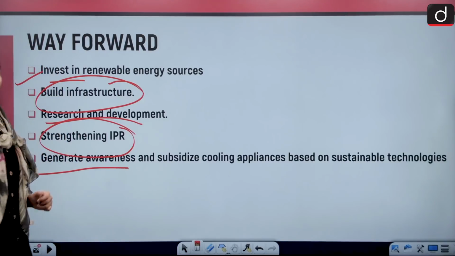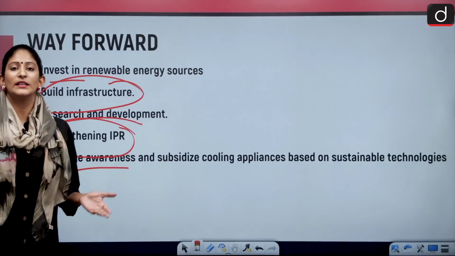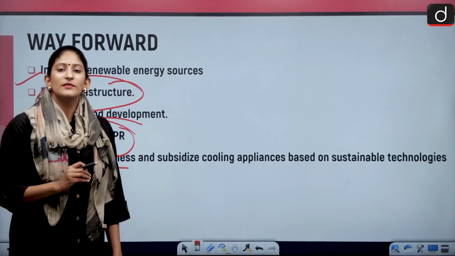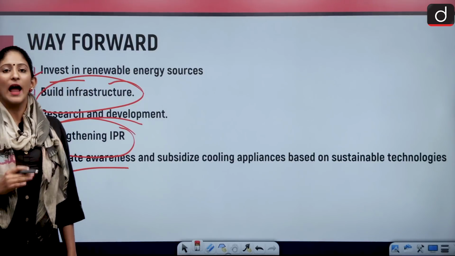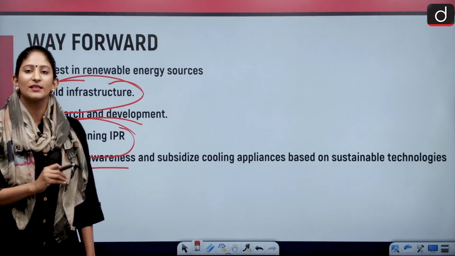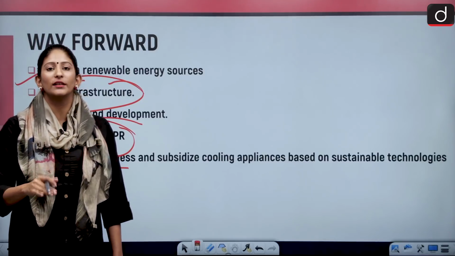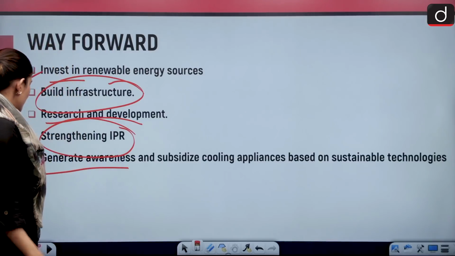And generate awareness among the general populace about the ill impacts of cooling appliances, and incentivize the industries to have the new cooling appliances, which are sustainable in nature, sold at a lower rate, or even if not lower, then at par. Okay, so these are the way forward.